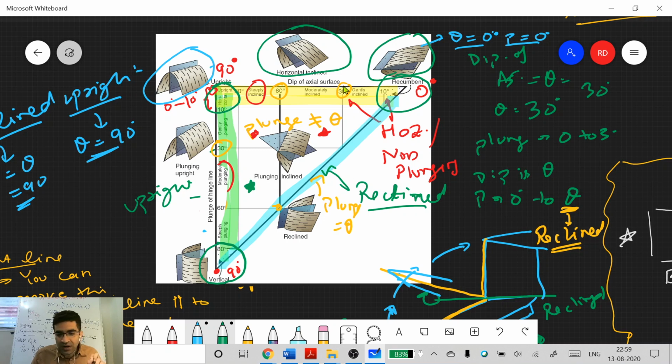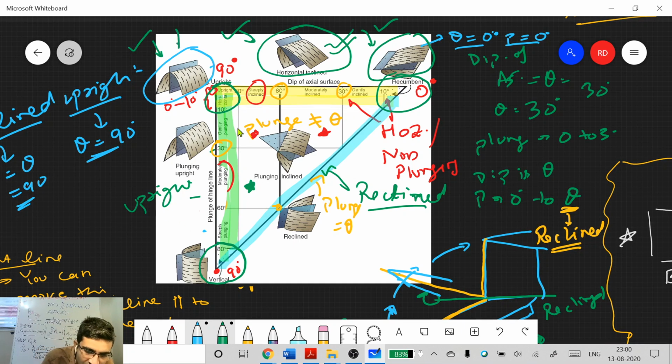But let's say you have a single correct answer type, and you are asked to choose only one of these as horizontal fold, then you will consider this as recumbent, and choose this as horizontal fold. So it will depend slightly on the question. But if they are asking for more than one correct answer, or whether it is true or false, yes, this is a horizontal fold. This is also a horizontal fold. This is also a horizontal fold. Although we have a special term for this kind of horizontal fold, which is recumbent fold.